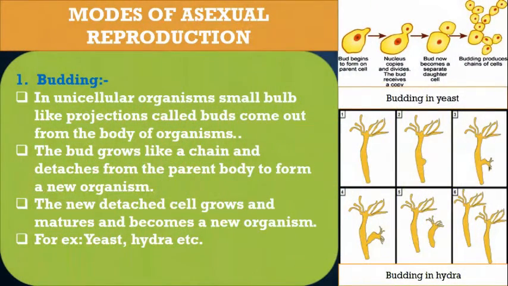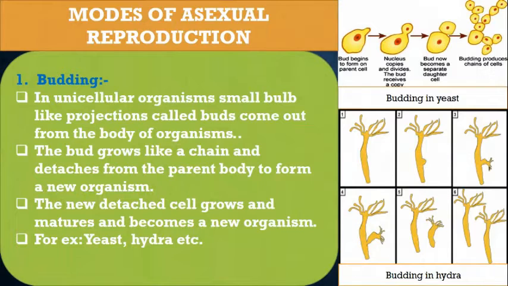Now, let's talk about the various modes of asexual reproduction. First, let's start with budding. Children, budding takes place in microorganisms like yeast. It also occurs in hydra, an aquatic animal.